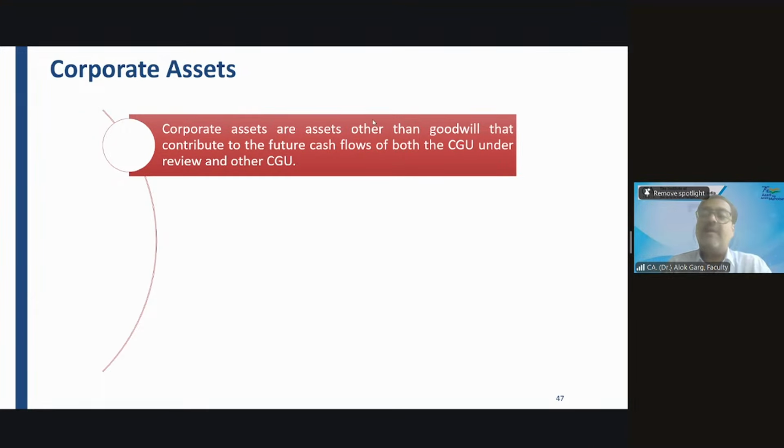So the point is, likewise, in an organization there are factory buildings and there are office buildings also. What is the purpose of the factory building? For manufacturing goods. And what is the purpose of the office building? Administration purpose. In the office building, you are sitting, you are doing audit, you are preparing the financial statements, you are preparing MIS, you are filing tax returns. You are not doing any job by which the company can generate revenue. Yes or no? Yes, sir.